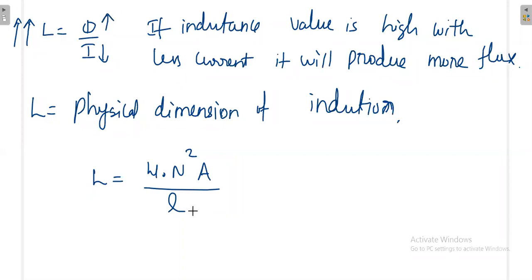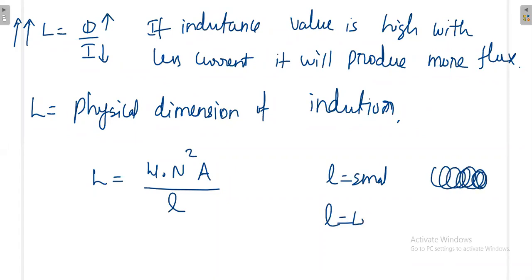But if you increase the length of the inductor, keeping everything else constant, then your inductance value will decrease. Intuitively this is somewhat true, because with everything else constant, if the length is small, the inductor is more concentrated in the same place.